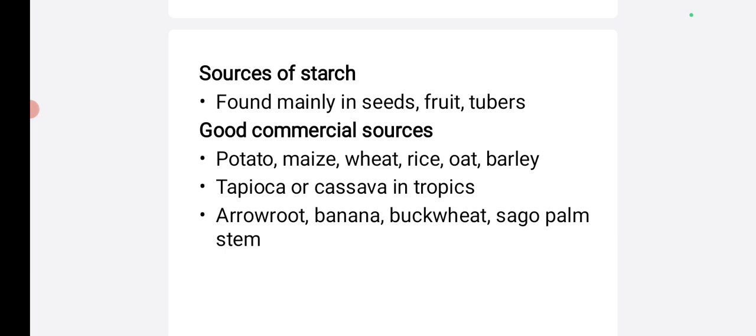Other good commercial sources of starch are potato, maize, wheat, rice, oat, barley, tapioca or cassava in tropical regions, arrowroot, banana, buckwheat and sago palm stem.